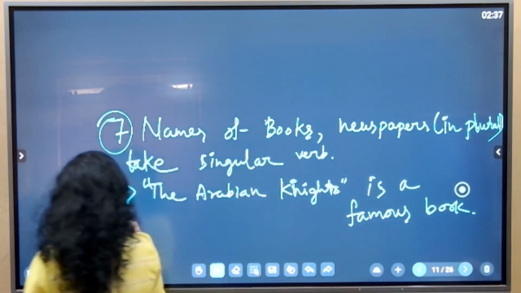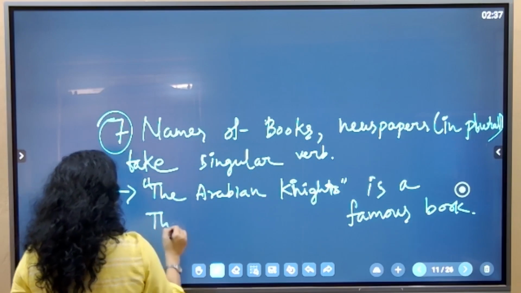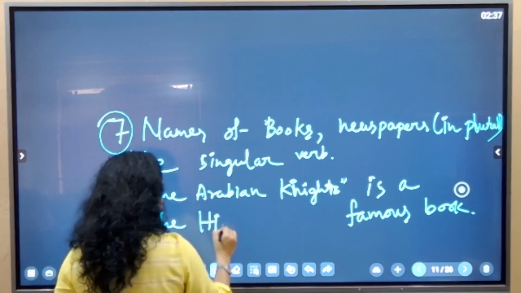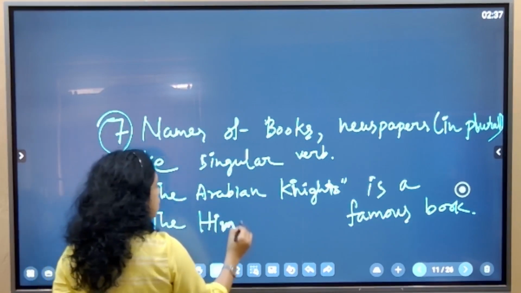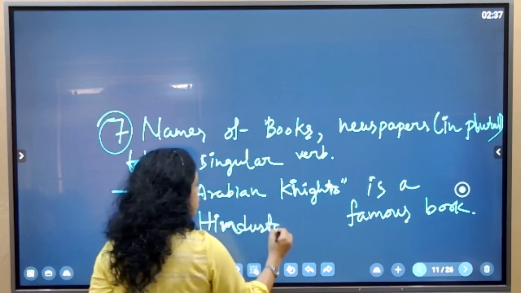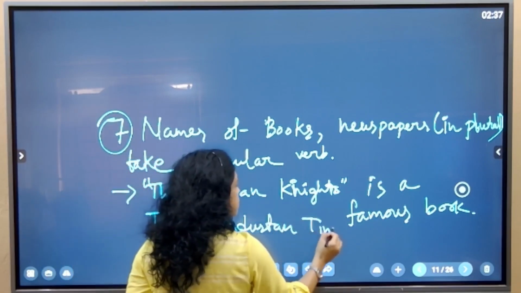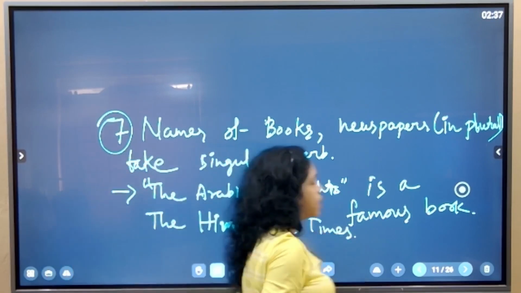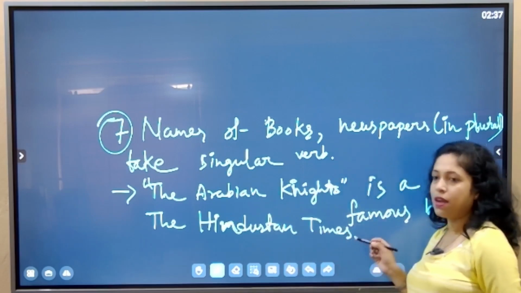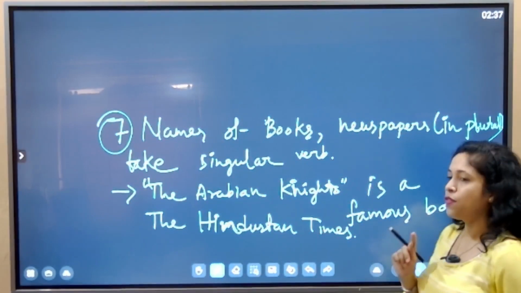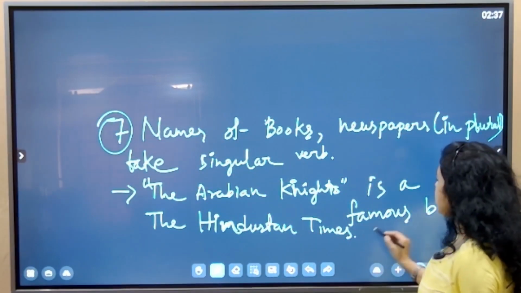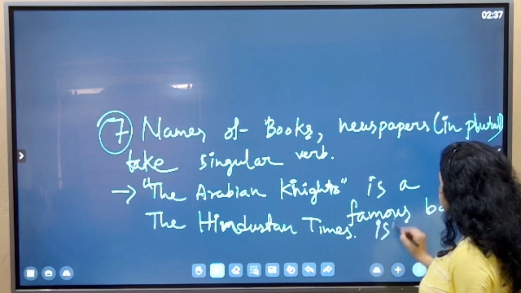Names of books, suppose the Hindustan Times or the Times of India. We know that whenever S is added, it becomes plural, but Hindustan Times is the name of a newspaper, so it will be followed by a singular verb.